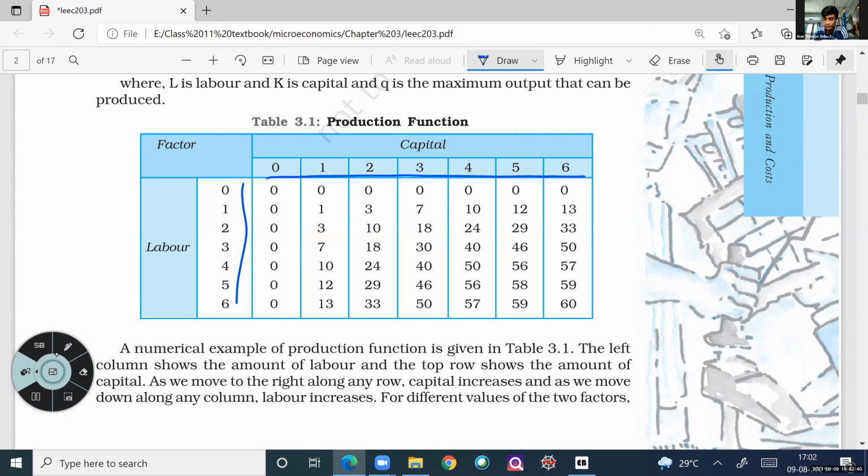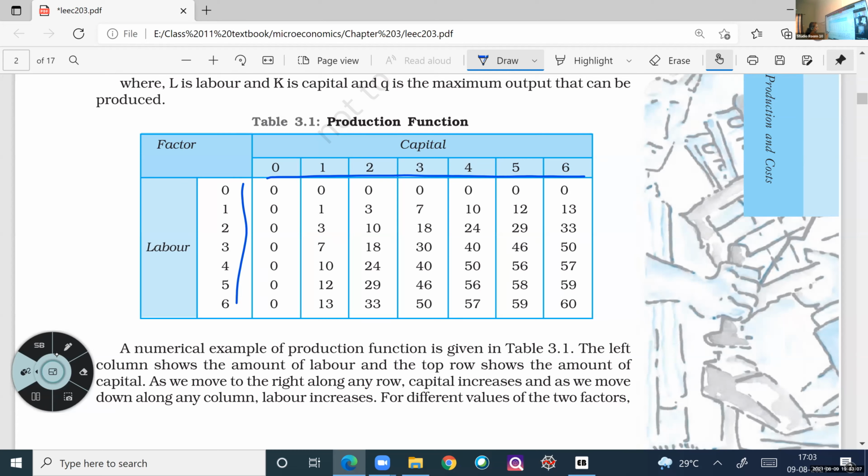What will be the output when there are 4 units of labor and 2 units of capital? Anish? 24, ma'am. 24.